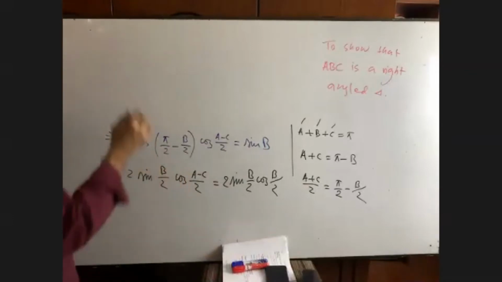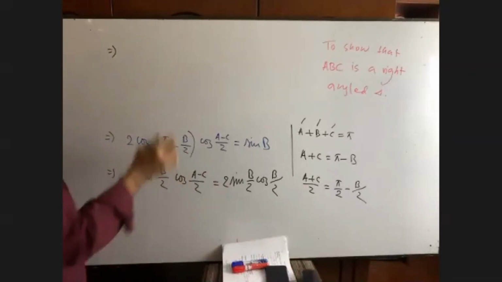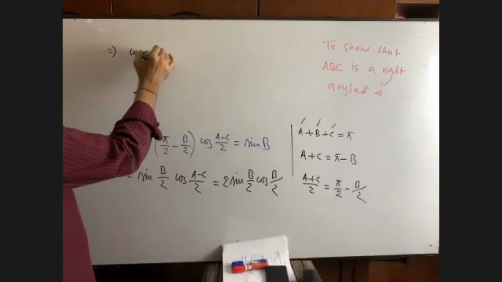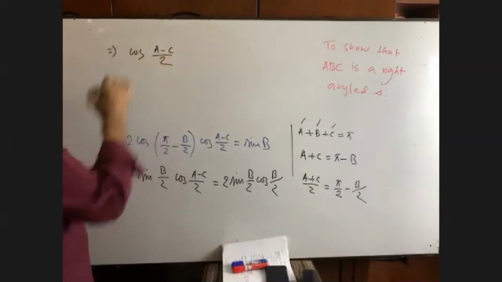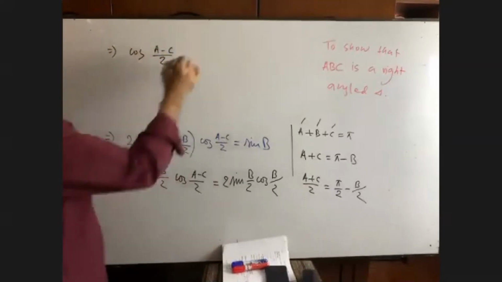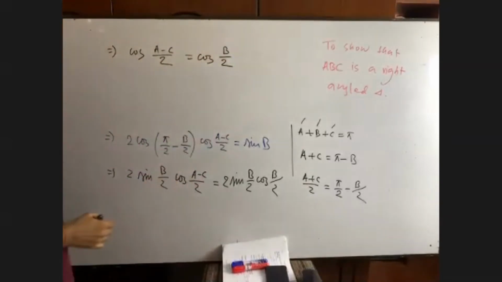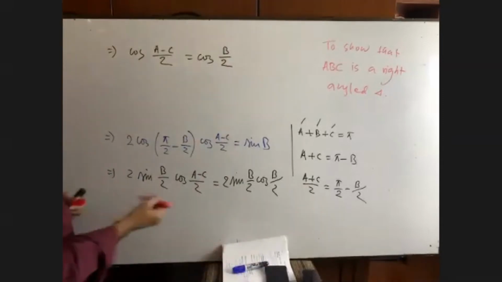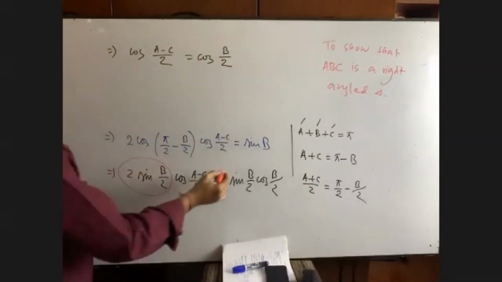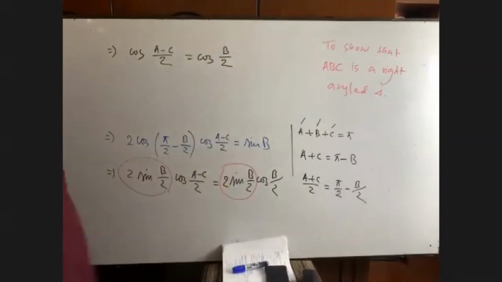Now we are getting here cosine A minus C by 2, cosine A minus C by 2. And in the right hand side, we are getting cosine B by 2. That means 2 sine B by 2 and 2 sine B by 2 have been omitted.